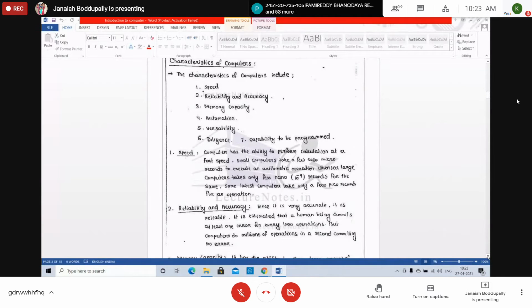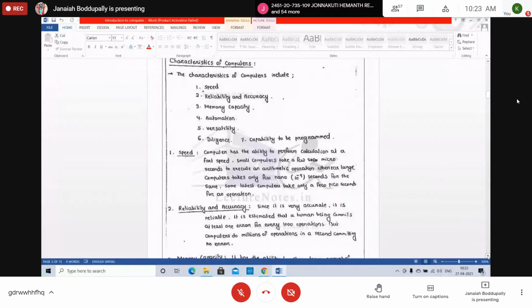Milli is 10 power minus 3. Kilo is 1000, just like milli is 10 power minus 3. Micro is 10 power minus 6, just the opposite of mega. Nano is 10 power minus 9. Pico is 10 power minus 12, just the opposite of tera in terabyte.